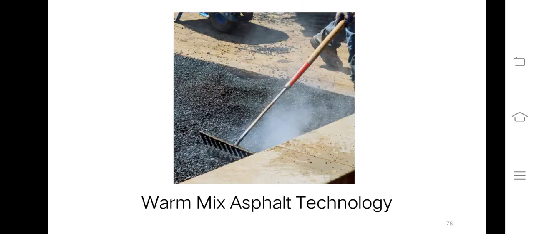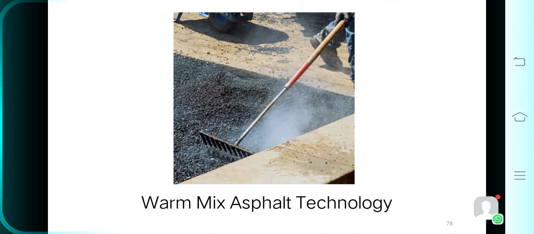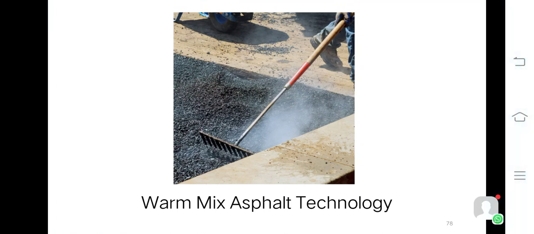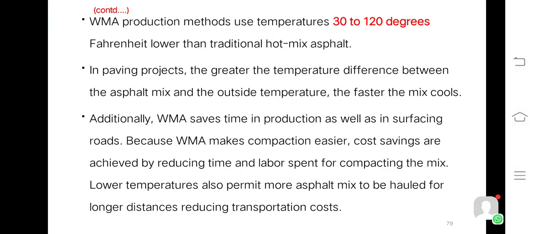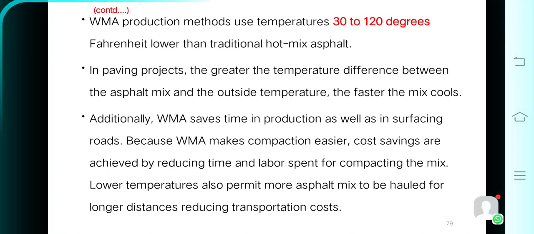So this is warm mix asphalt technology. This type of construction is called warm mix asphalt technology. In warm mix asphalt production methods, a temperature 30 to 120 degrees Fahrenheit lower than the traditional hot mix asphalt is used. In paving projects, the greater the temperature difference between the asphalt mix and the outer temperature, the faster the mix cools. Additionally, warm mix asphalt saves time in production as well as in surfacing routes.